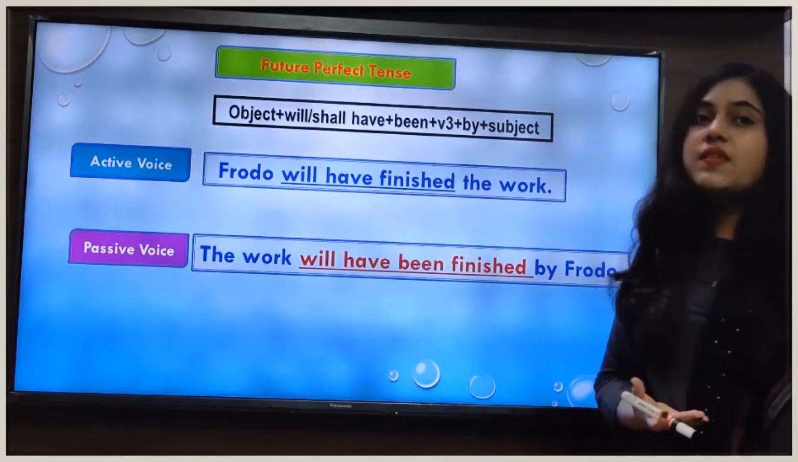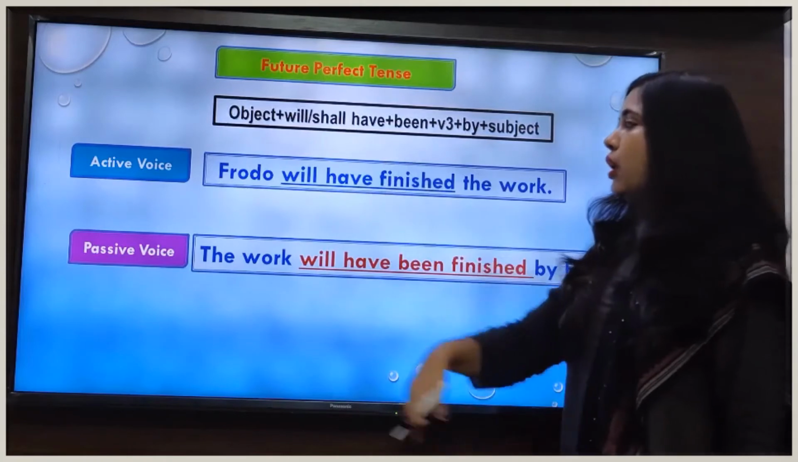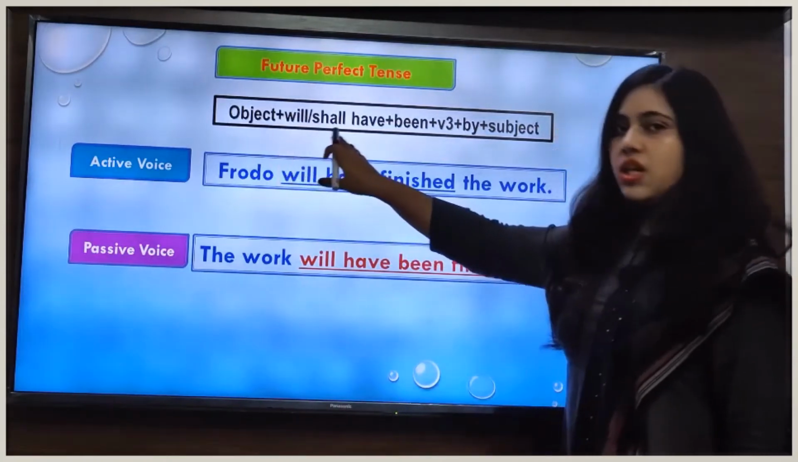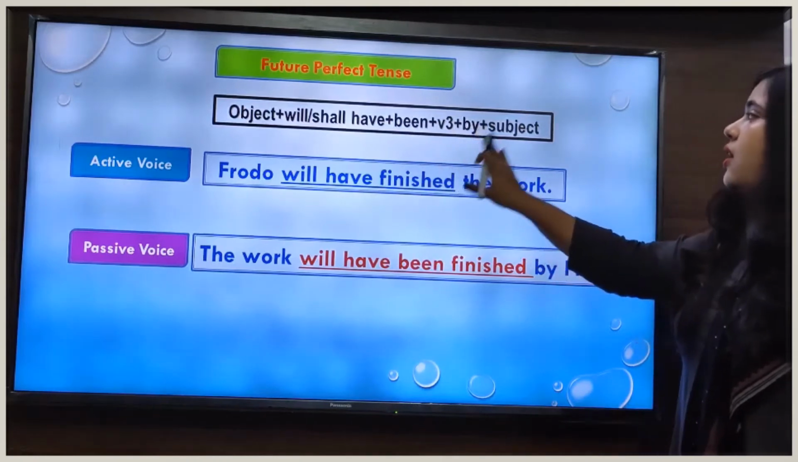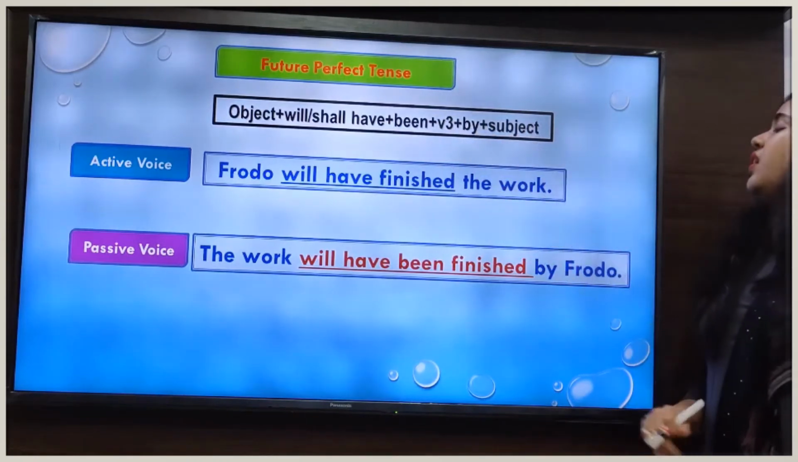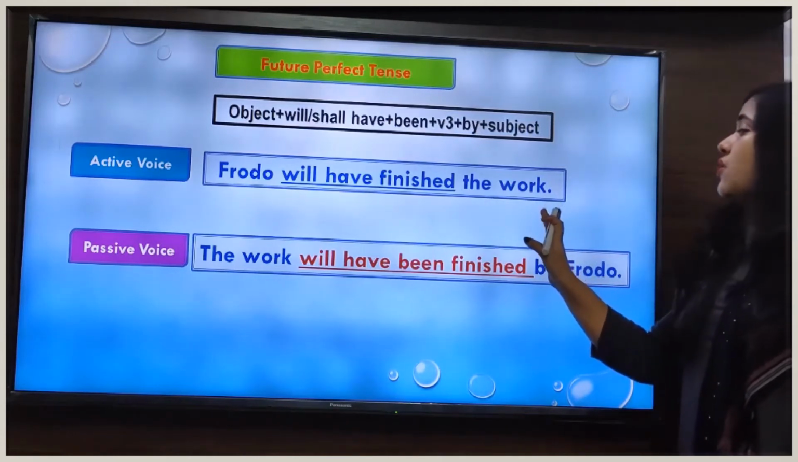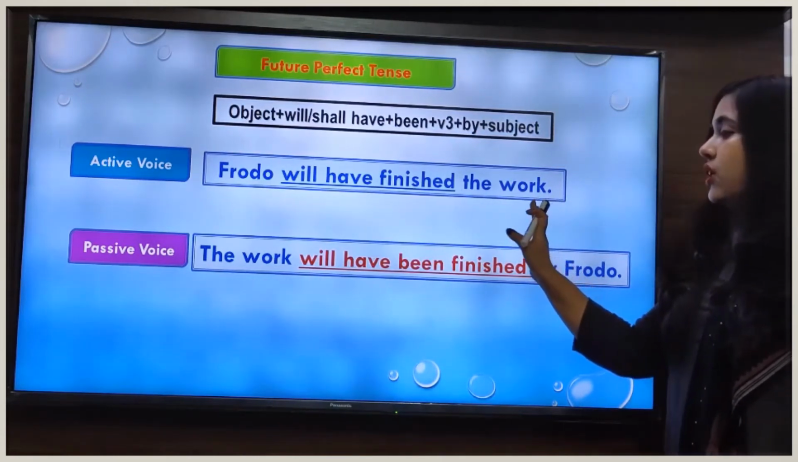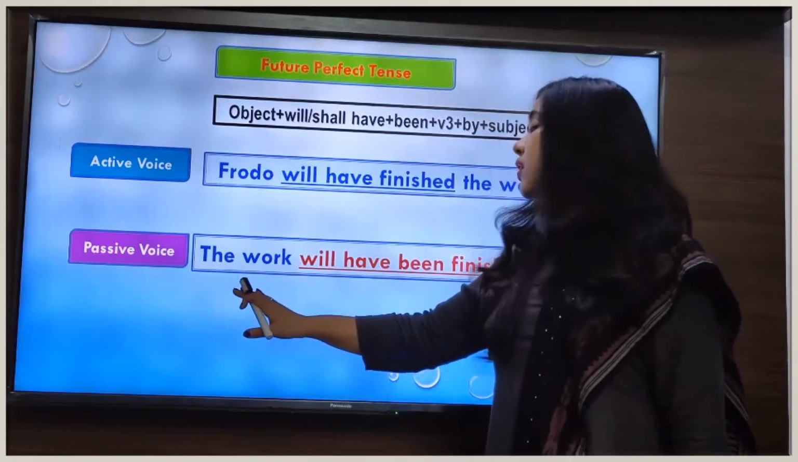So if we have a sentence in future perfect tense, then we use this formula: object plus will or shall have plus been plus V3 plus by plus subject. So in this sentence, our object is the verb. First of all, we will change the object into the subject. That's why we have written here the verb first.